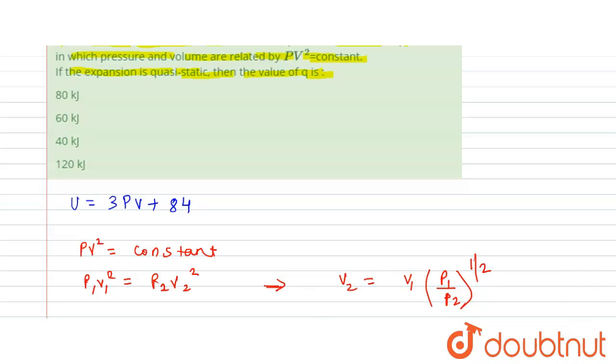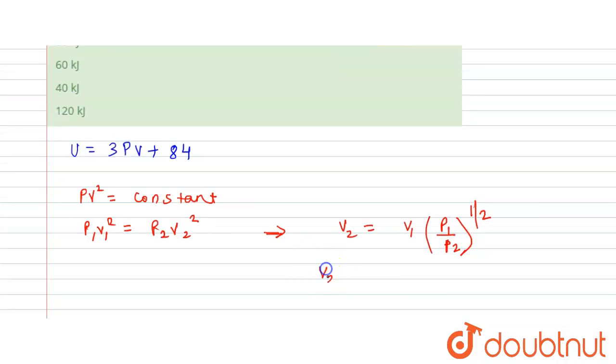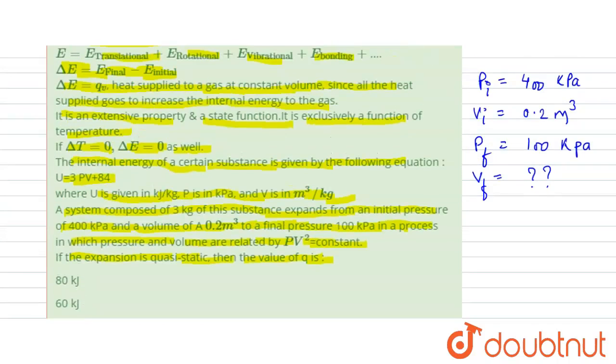V1 is 0.2 into P1 by P2, which will be 4, to the power half. So from here you will get the value of V2 as 0.4 meter cube. So V final is 0.4 meter cube, that is the expansion.